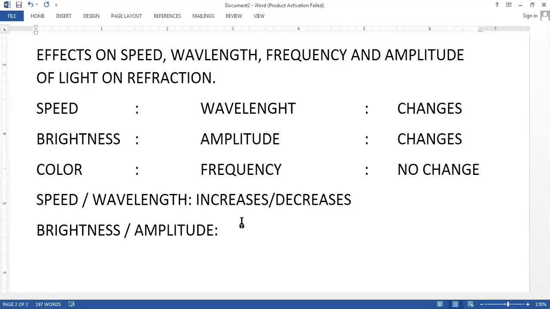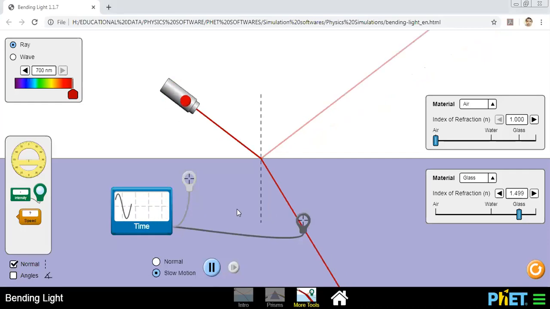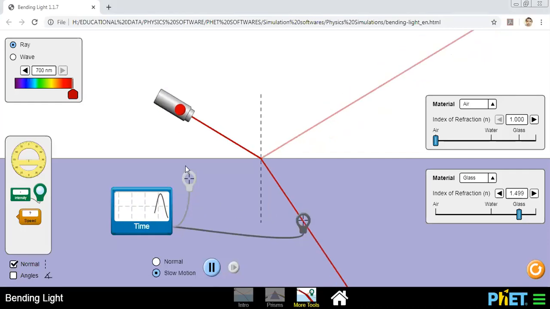No sir, it will only decrease. Now look at how the ray of light is traveling. Light is traveling from rarer to denser. What happens to the amplitude? Decreased. Now we do denser to rarer, okay?